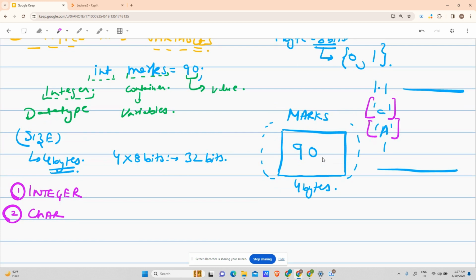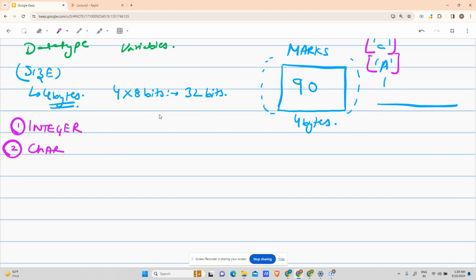Right? B, C, D, E, F, G. Also one. One is also a character, guys. It is not an int. Anything mentioned inside single quotes is a character, right? And anything mentioned inside double quotes is a string. What is a string? A string is a collection of characters, right? Okay, so let me mark string here. This is not the third data type, right? I'm just marking string here because I will have to tell you what a string is.